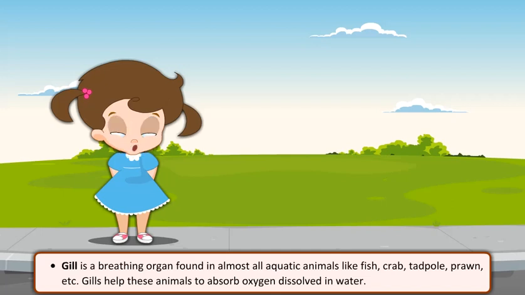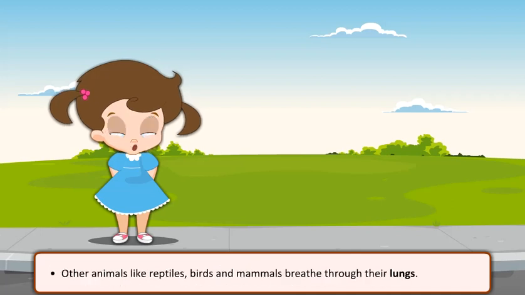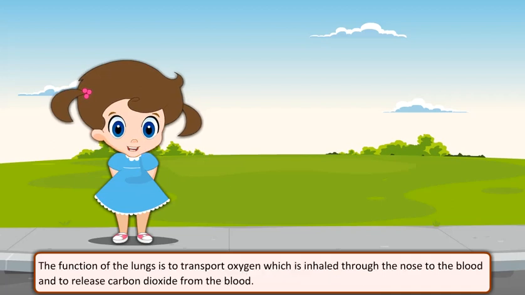Gill is a breathing organ found in almost all aquatic animals like fish, crab, tadpole, prawn, etc. Gills help these animals to absorb oxygen dissolved in water. Other animals like reptiles, birds, and mammals breathe through their lungs. The function of the lungs is to transport oxygen, which is inhaled through the nose, to the blood and to release carbon dioxide from the blood.